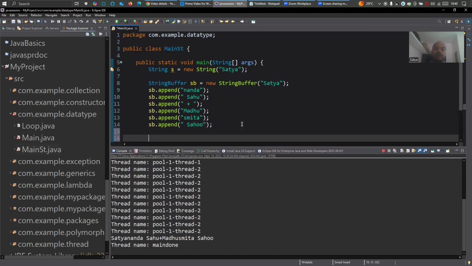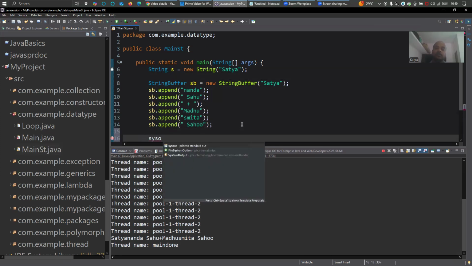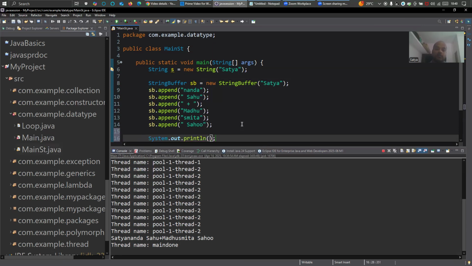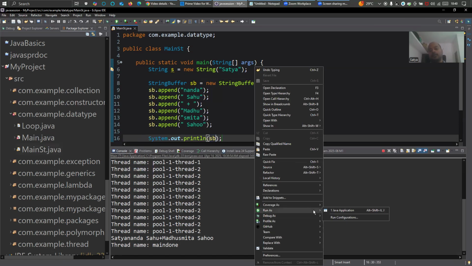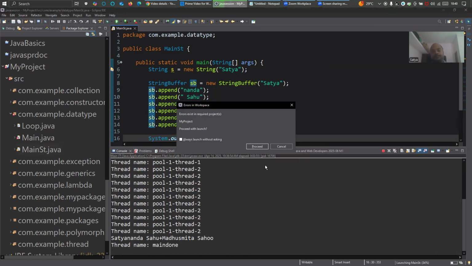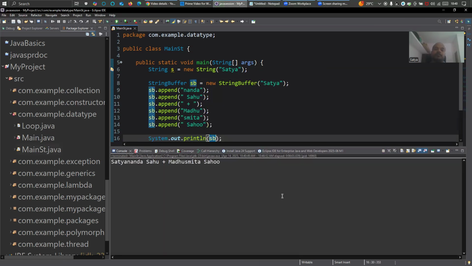Now if I print it, see what you are getting. Satyananda plus Madhusmita. It got appended.